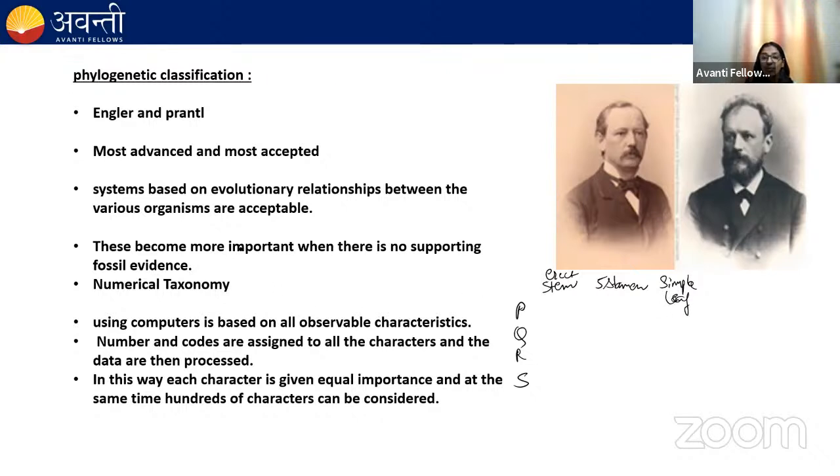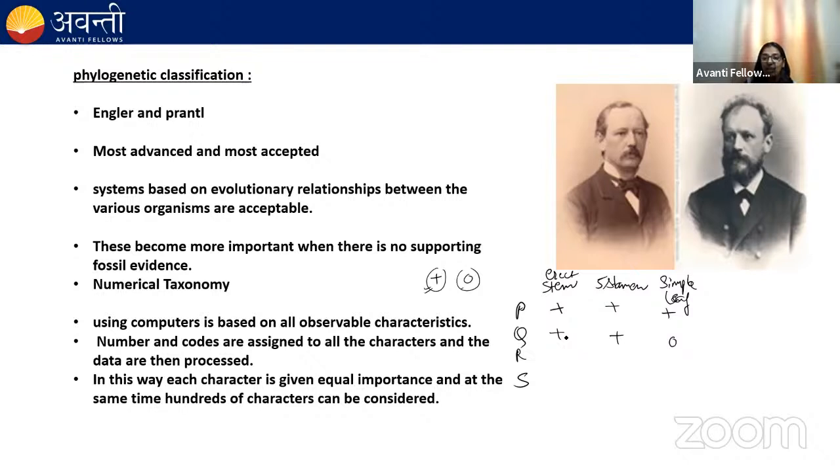And I will assign some code to it. If, for example, the character is present in that species, the code is plus. If the character is absent in that species, the code is 0. So if the P species has the erect stem, I assign plus. If it has the 5 stamen, plus. Simple leaf, plus. If the Q species has the erect stem, then plus. 5 stamen, plus. If they do not have a simple leaf, let's say 0. So this is how we assign the code to the observable characters.